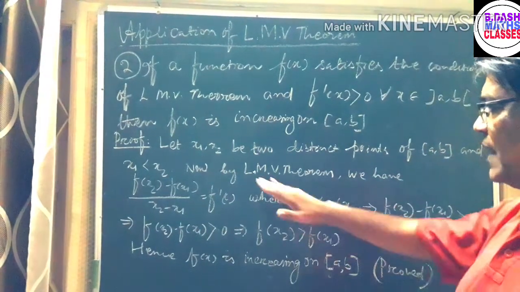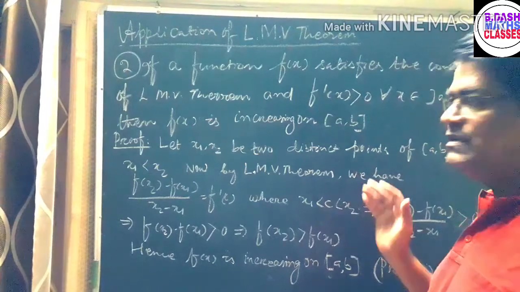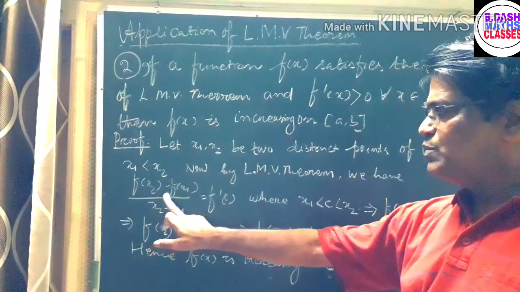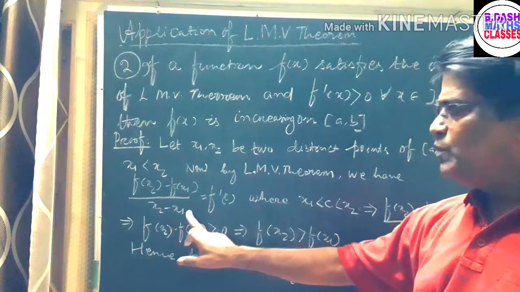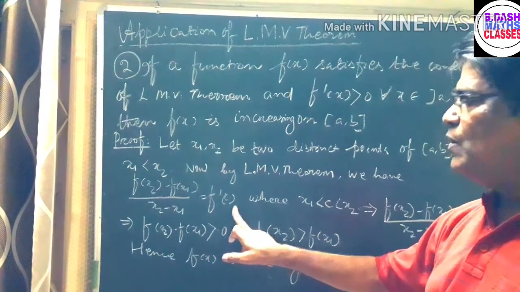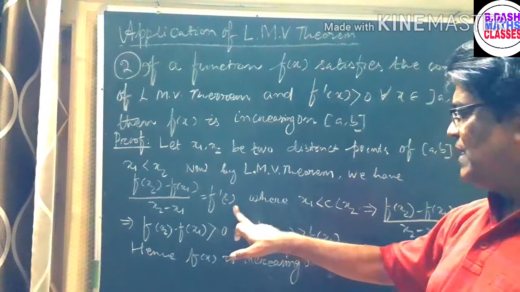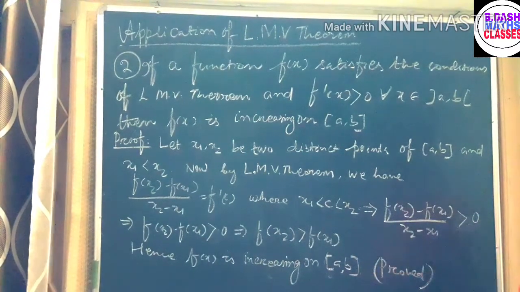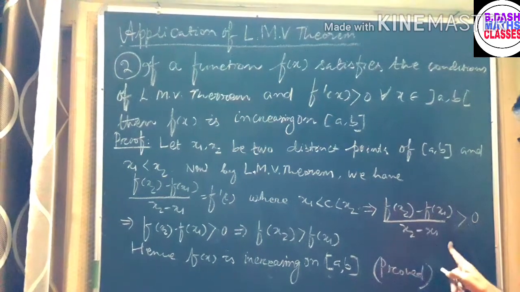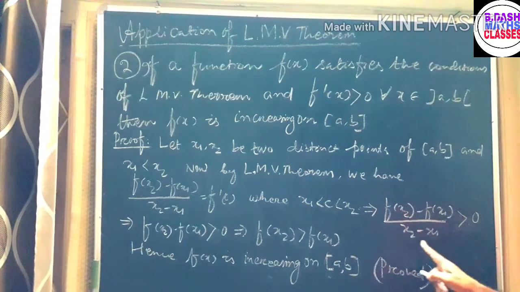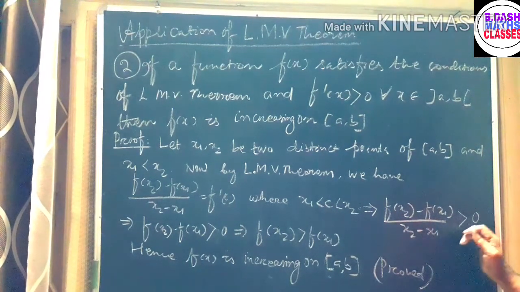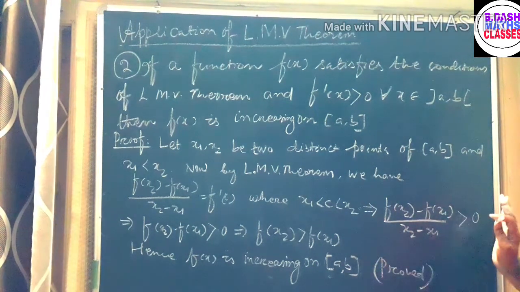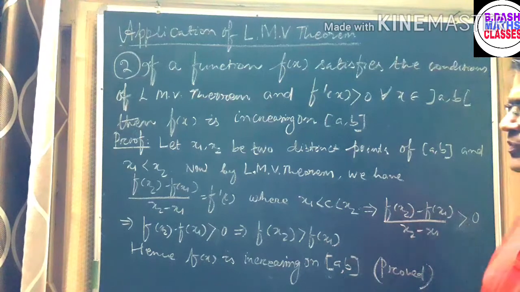Now, by the Lagrange mean value theorem, as you know, we have f of x2 minus f of x1 by x2 minus x1 is equal to f dash of c, where c is between x1 and x2. This implies f of x2 minus f of x1 by x2 minus x1 is greater than 0, because here f dash of c is greater than 0.